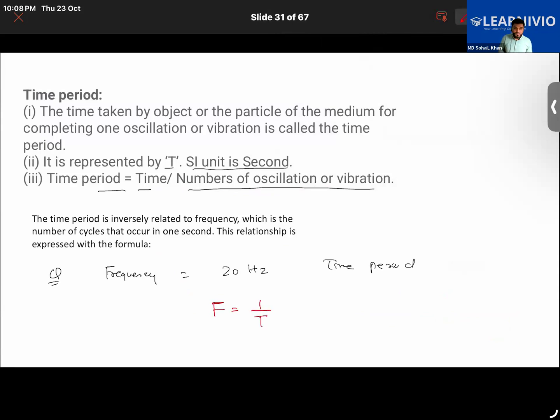So you put the value: 20 equals 1 upon time period. So time period equals 1 upon 20. How much is 1 upon 20? 0.05, right? Yes, 0.05 seconds will be the answer. Okay.